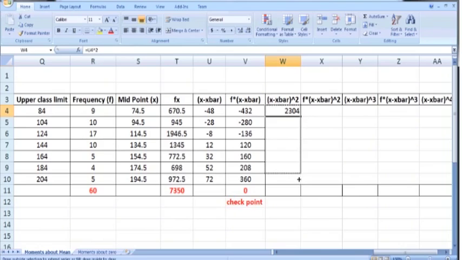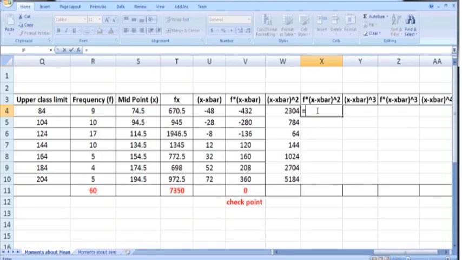Copy it down, and next multiply the frequencies with this squared deviation. So f times x minus x bar square, f is located in R4, times the squared deviation, which is now in W4.